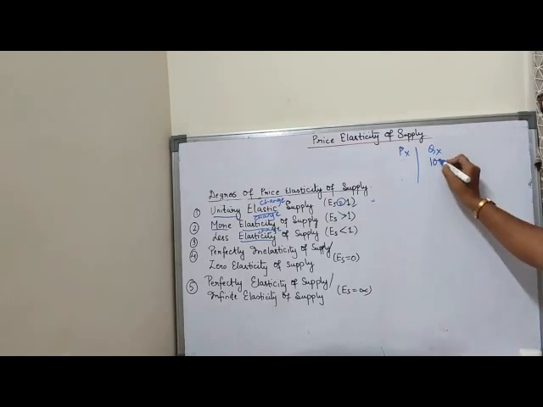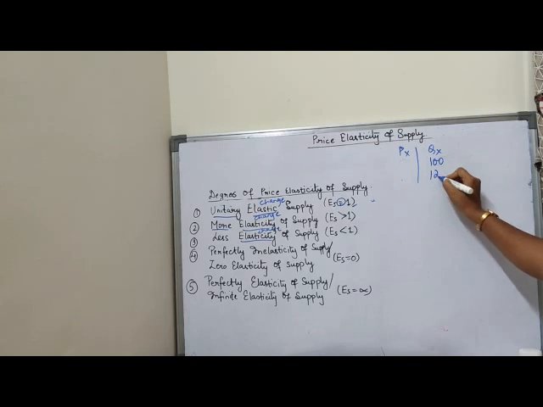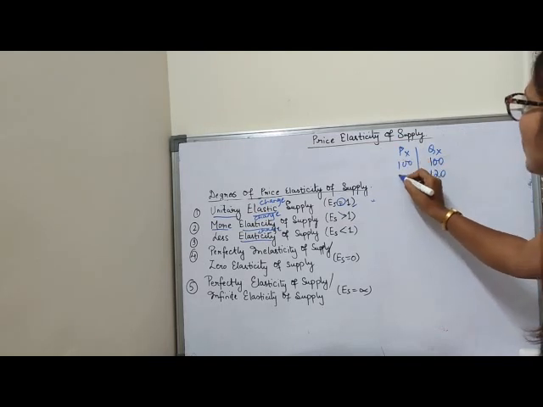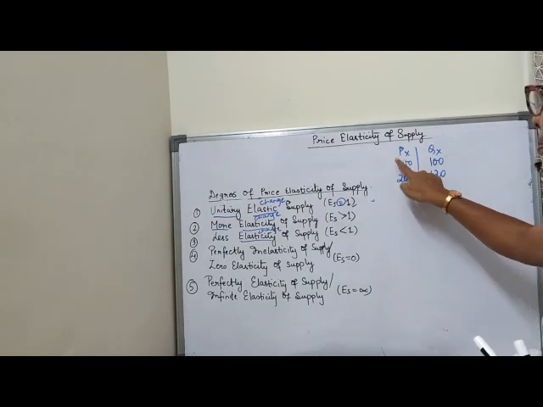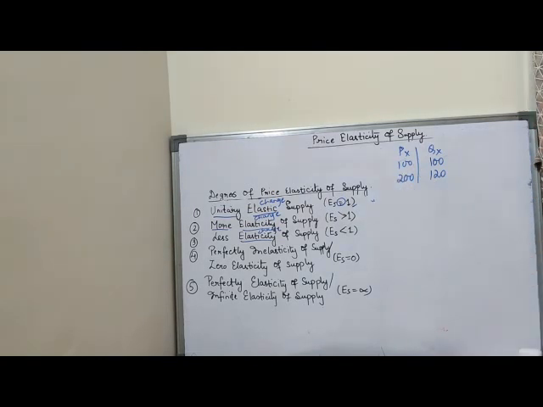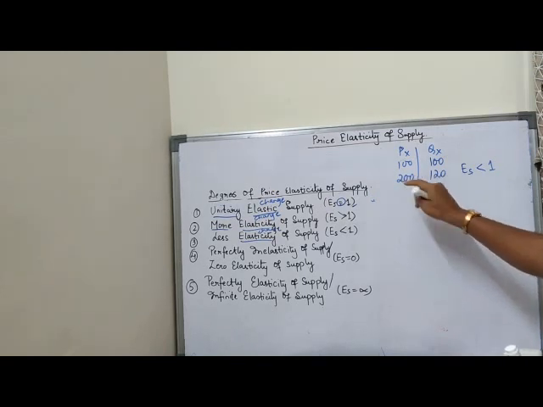Suppose my change in supply is from 100 to 120 and my price increases from 100 to 200. So what I can see here is that my change in supply is less. My supply is only changing from 100 to 120 but my price increases from 100 to 200. So supply changes less than the price. So elasticity of supply, and here is 1. So supply is changing less. So elasticity of supply is less than the 1. So change in quantity supplied is less than the price.